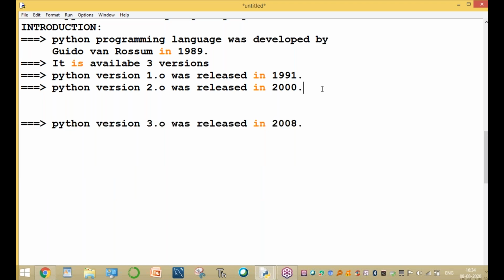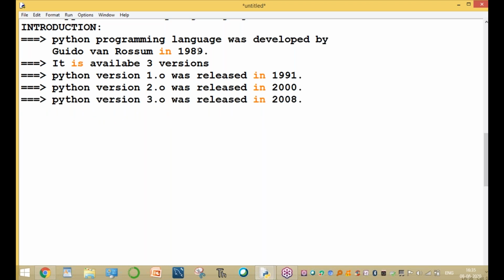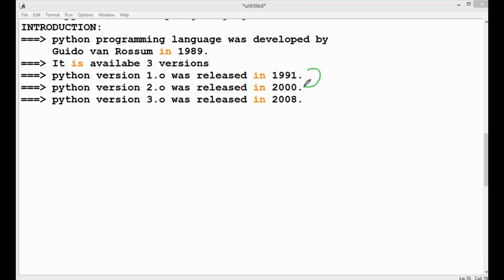Sir, what is the difference between version to version? A number of new features are added. That is the main advantage of a new version. In Python 2.0 to Python 3.0, a number of new features are added, and from 1.0 to 2.0 as well. After 5 or 6 years, a new version is released with some more features, and the next one adds some more.